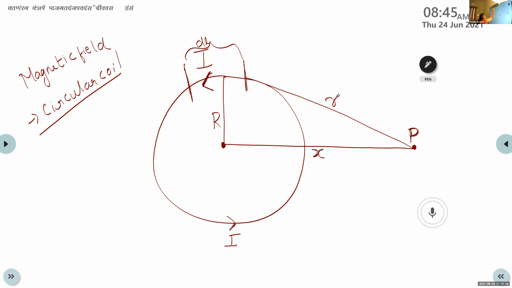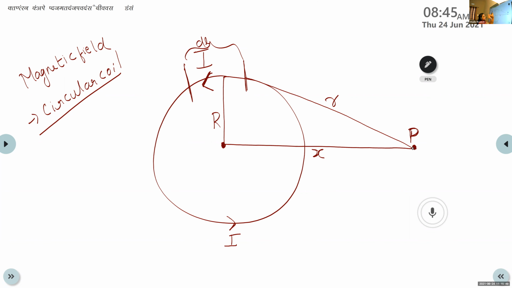Now, this small length dl produces a magnetic field at this point P at 90 degrees.